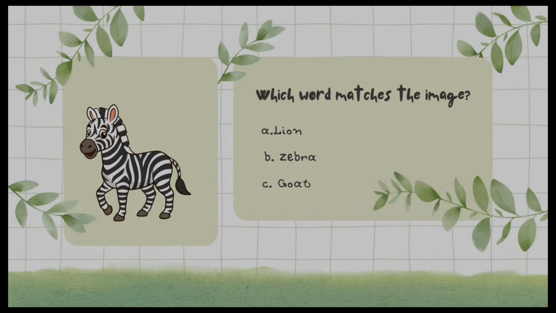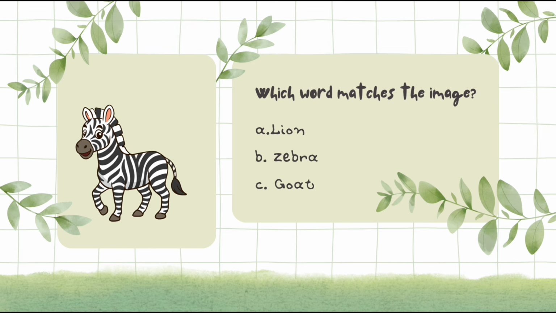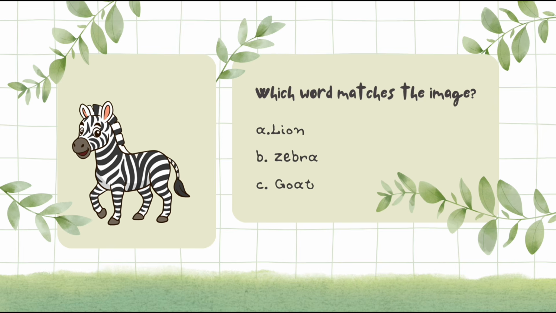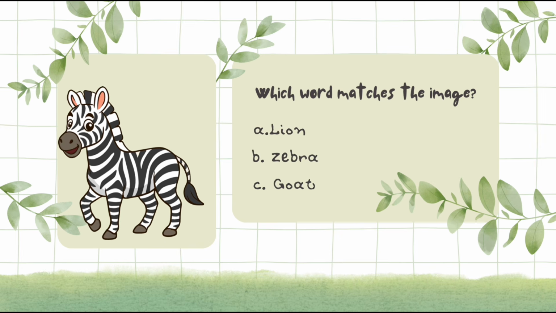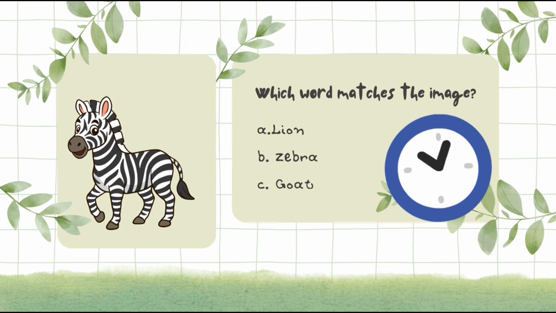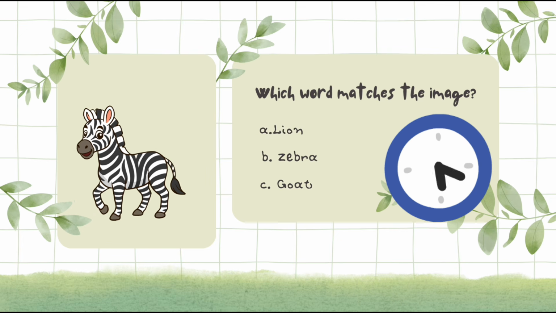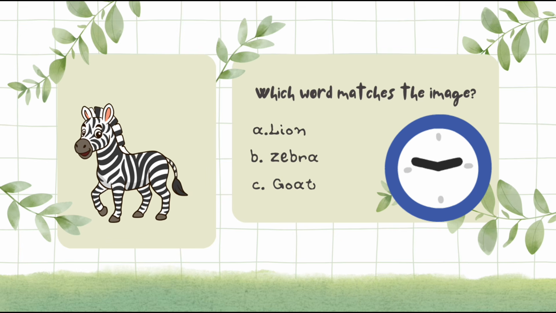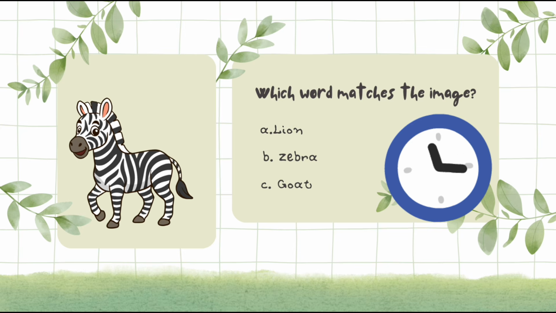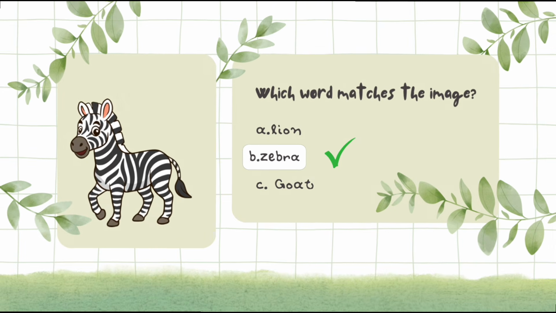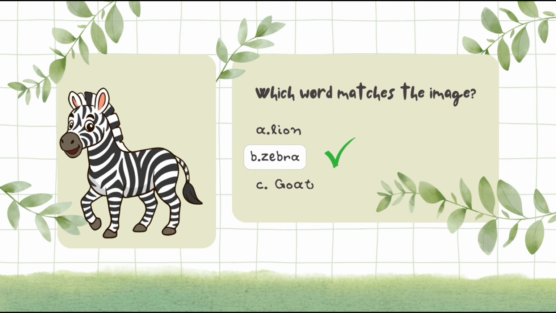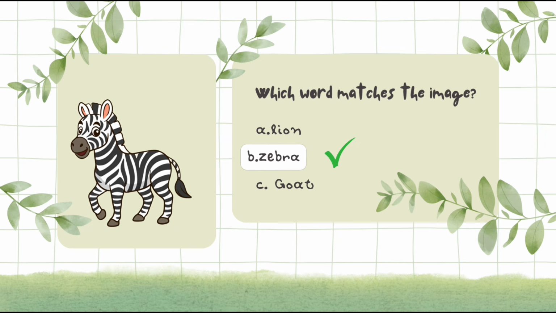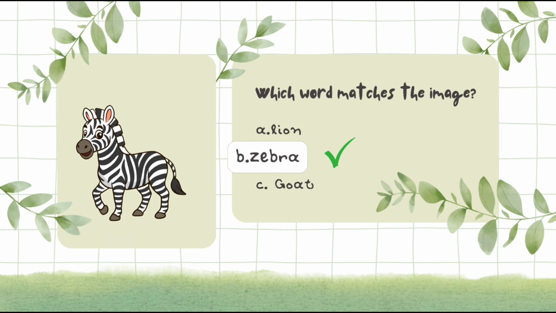Kids, which words make the image? A. Lion. B. Zebra. C. Goat. Yes, kids, the image match the option B. Zebra. This is a zebra. Zebra is a wild animal.